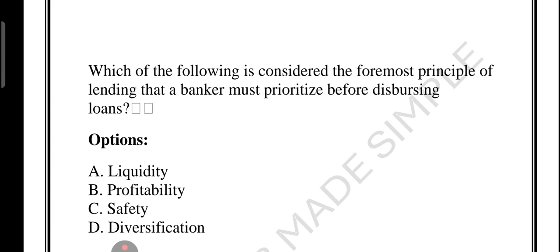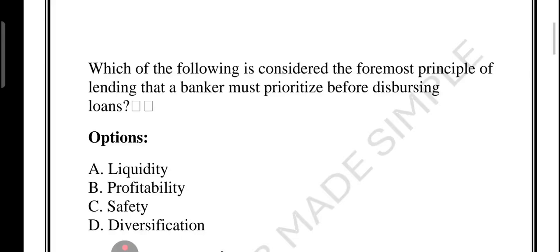Option A, liquidity. Yes, liquidity is very important. It is also one of the principles of lending. It means the bank should be able to get back the money quickly in case of urgent need, for example, by giving a short-term loan or a loan backed by an asset that can be sold quickly. But safety comes first. If a loan is liquid but risky, it is still not good.